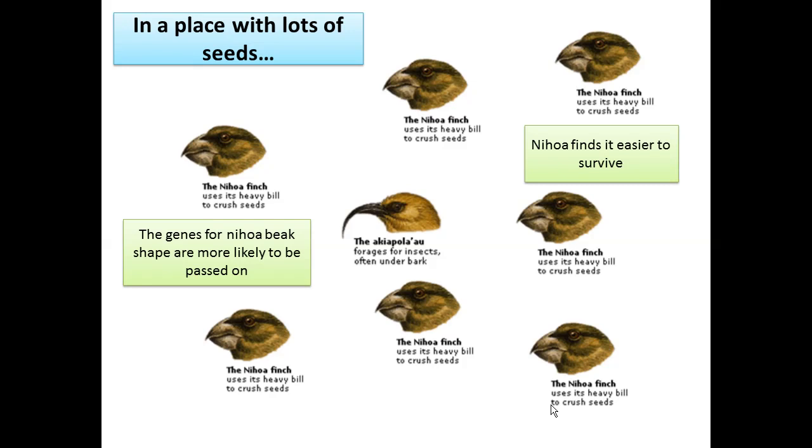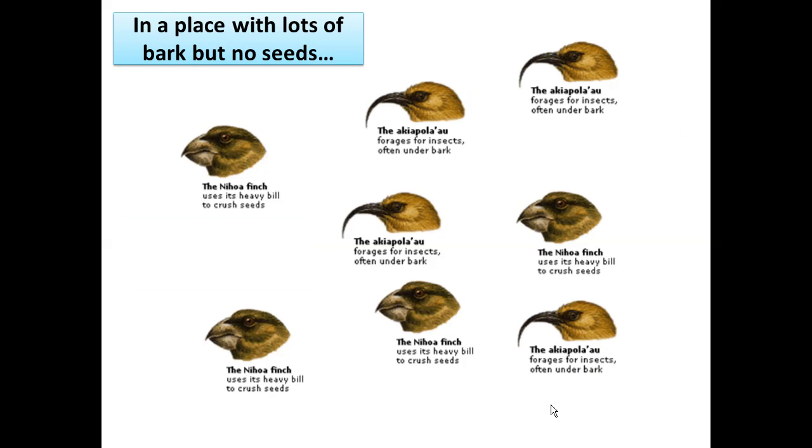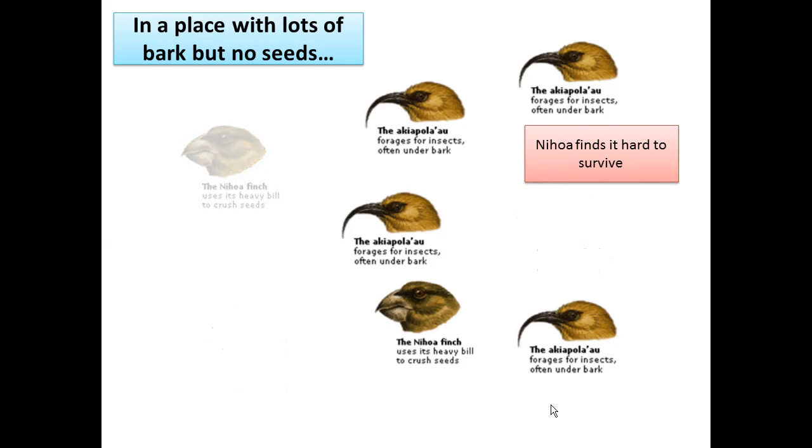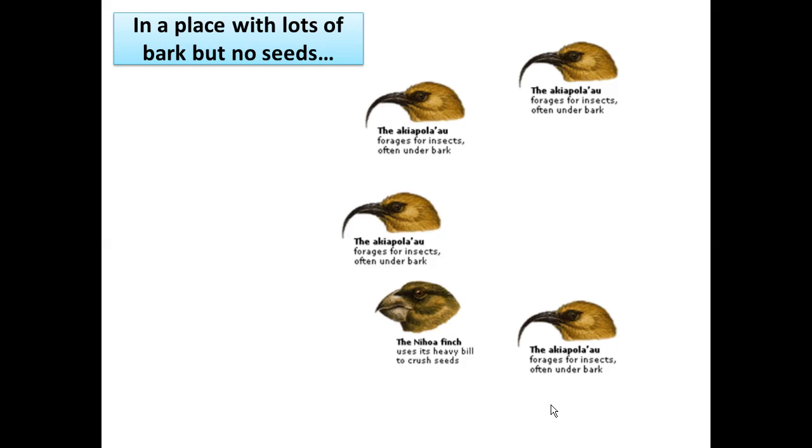Instead, if you have a place with lots of nuts but no seeds, Nihoa this time will find it harder to survive because of its beak. So it won't be able to feed itself and survive, so it won't breed, and we will have fewer and fewer of these finches in that environment.